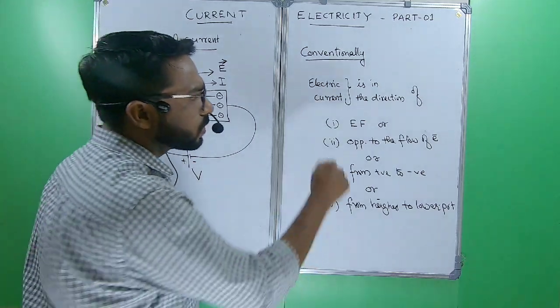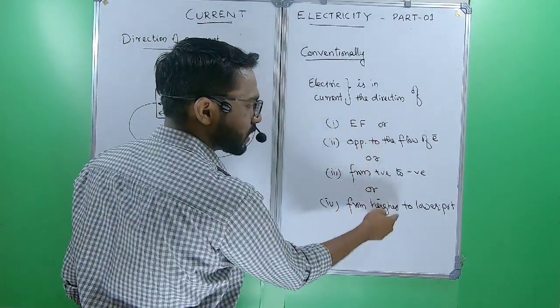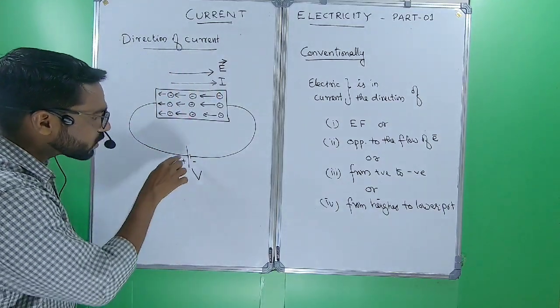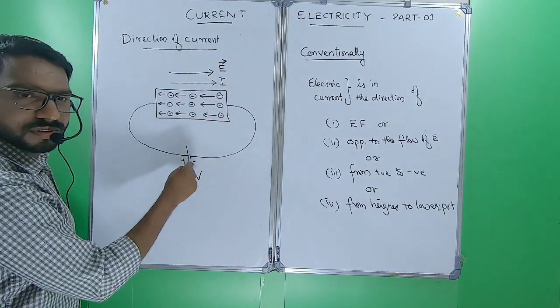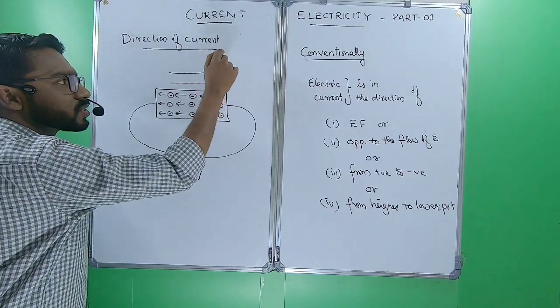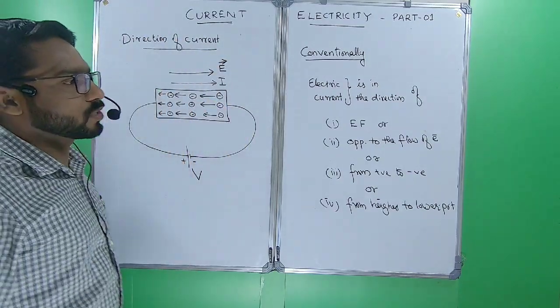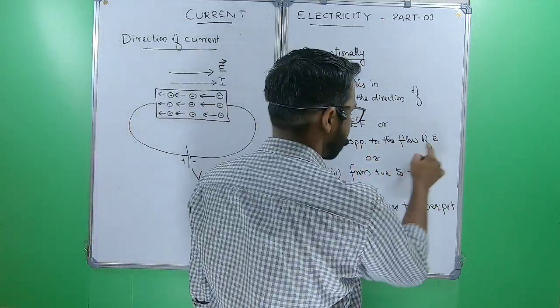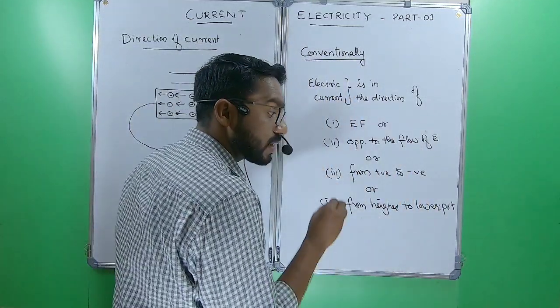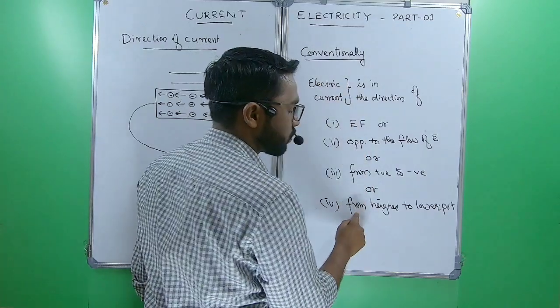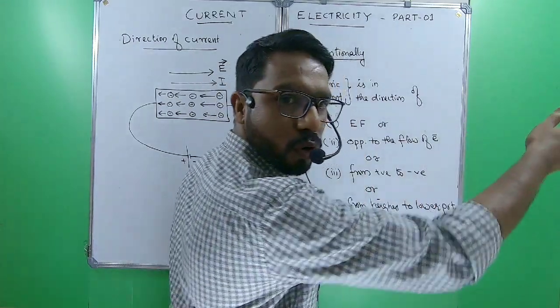Once more, all the points are the same. Direction of current is from positive to negative, that is in the direction of electric field, that is opposite to the flow of electrons. That is, flow of current is from higher potential to lower potential.